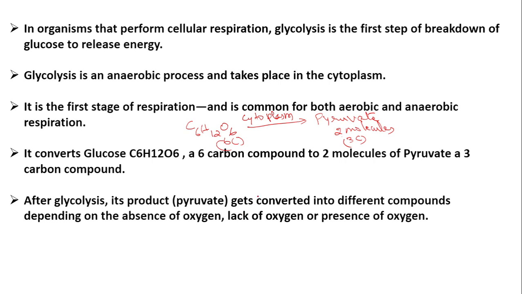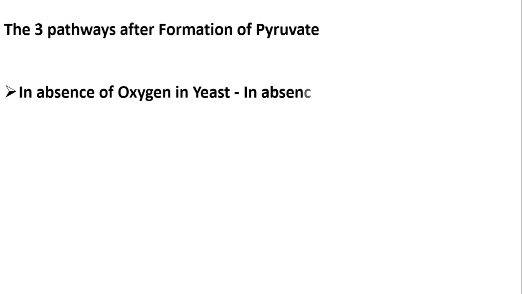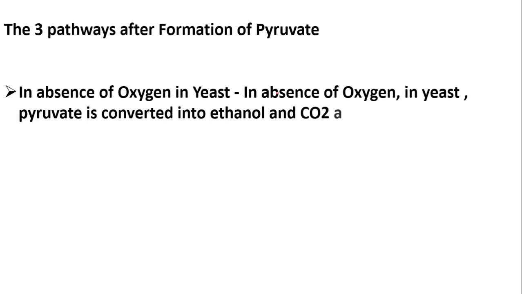Let us see which is the intermediate product that we will discuss now. First we will be discussing the 3 pathways of cellular respiration. In the presence or absence of oxygen, there are 3 pathways. Now after glycolysis, what happens? If oxygen is available, the food can enter into the Krebs cycle. In the absence of oxygen, in yeast cells, the pyruvate is converted into ethanol and carbon dioxide and a small amount of energy. Now here, what is a yeast cell?